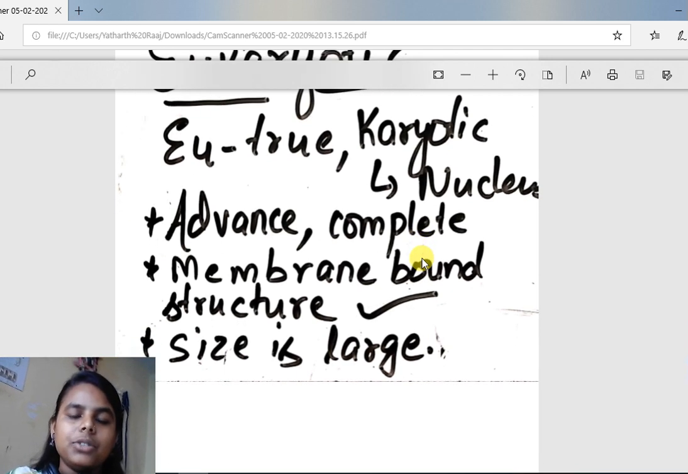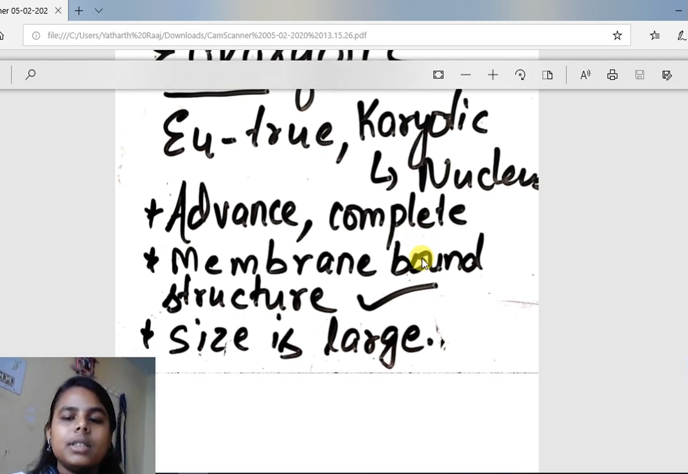What are membrane-bound structures? Membrane-bound structures are, for example, mitochondria, Golgi apparatus, endoplasmic reticulum, ribosomes, lysosomes. These are the membrane-bound structures. These are all present in eukaryotic cells, but these are absent in prokaryotic cells.